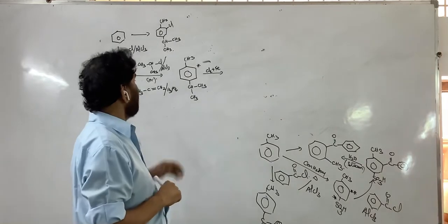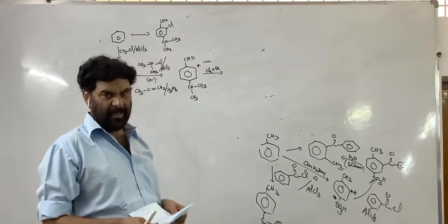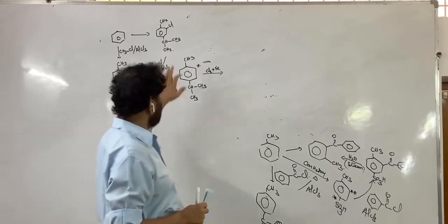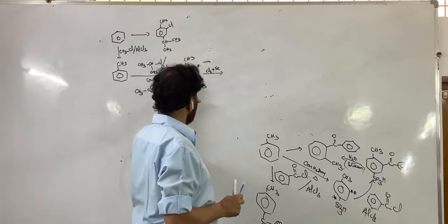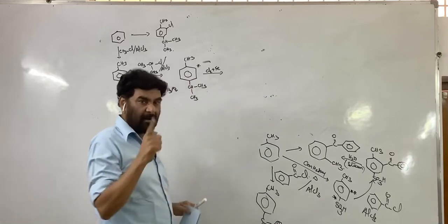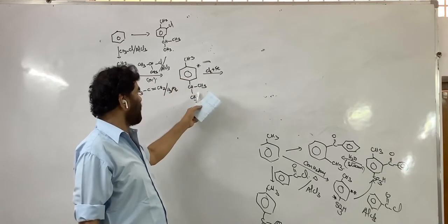As the number of hydrogens decreases on the benzyl carbon, the ring activating tendency decreases. So this is a strong ring activator and this is a weak ring activator. Further substitution should take place according to the directions of the methyl group, not this one.